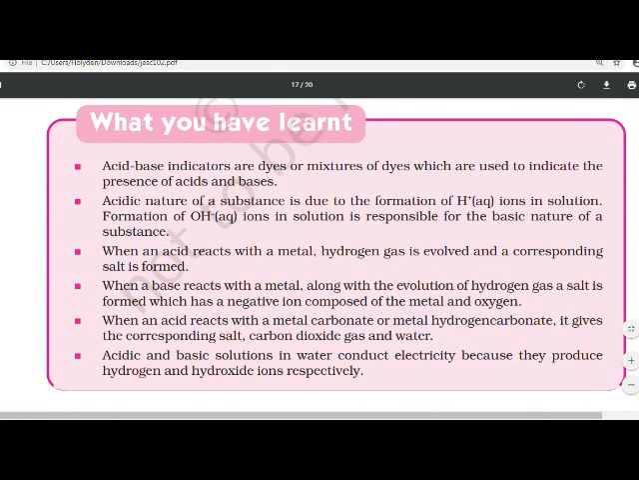What you have learned: Acid base indicators are dyes or mixtures of dyes, which are used to indicate the presence of acids and bases. Acidic nature of a substance is due to formation of H+ ions. Formation of OH− ions in the solution is responsible for basicity. When an acid reacts with a metal, hydrogen gas is evolved and the corresponding salt is formed. When a base reacts with a metal, hydrogen gas is formed, and a negative ion composed of metal and oxygen.